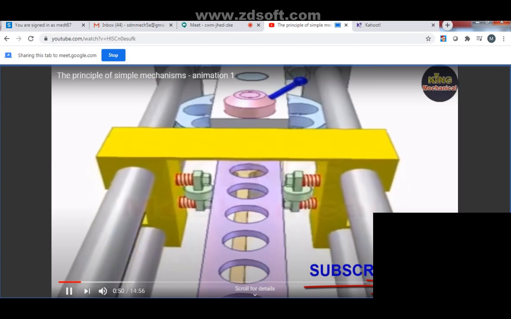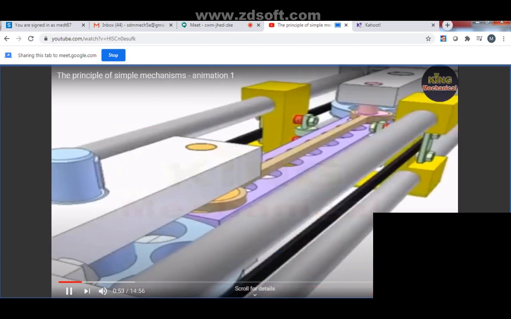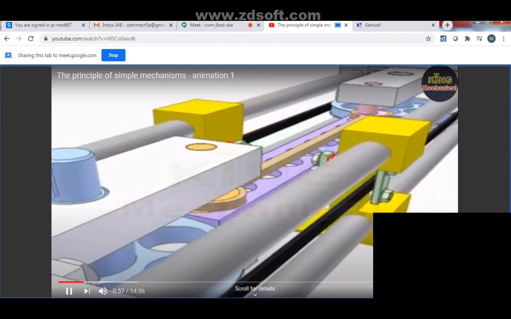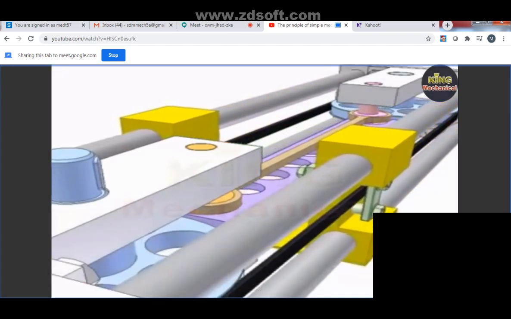So I will show you, just continue. So all types of mechanisms you can see. In industry you can see a lot of machines will have a lot of mechanisms involved in them.